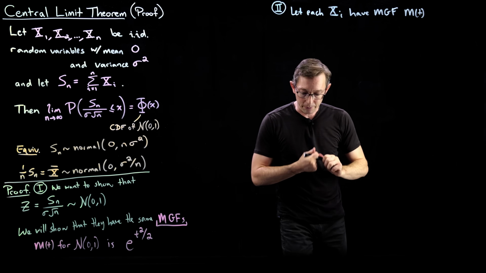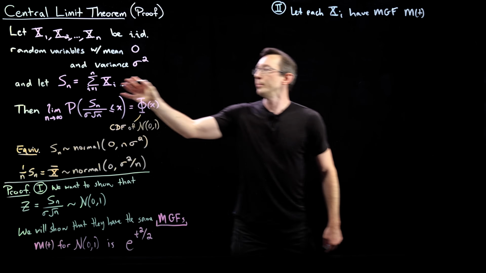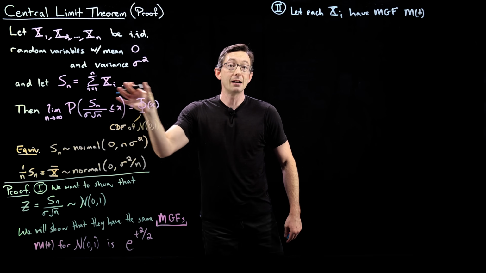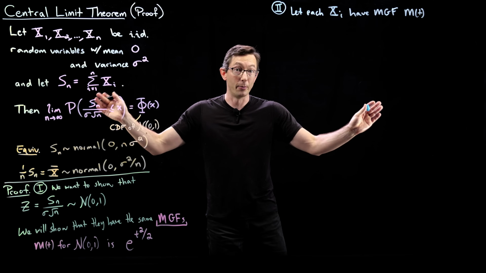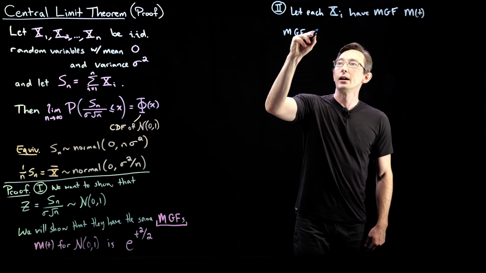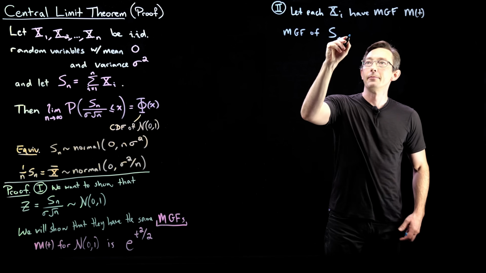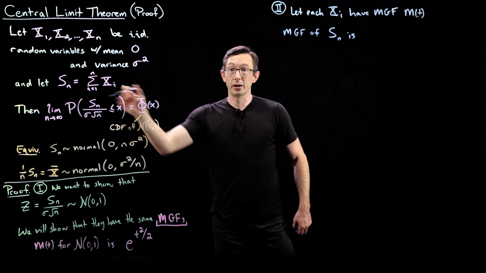So each of them has the same moment generating function. And we know this property that the moment generating function of a sum of random variables is the product of each of their moment generating functions. So we know that the moment generating function of Sn is the product of all of these n moment generating functions.